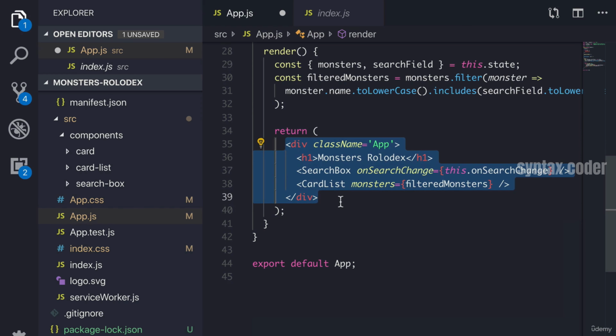Now, the way React works is that we can combine these HTML-like elements, such as div or h1, but also create our own custom ones, like search box or card list. And just like we saw on our developer tools with React, these components have capital letters.